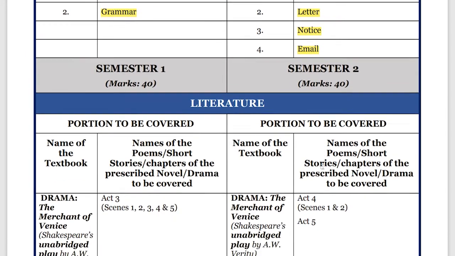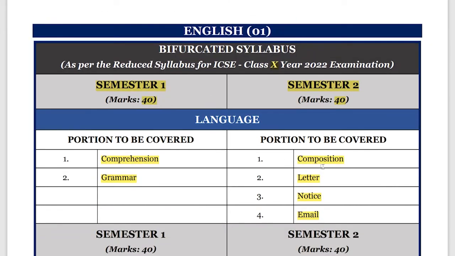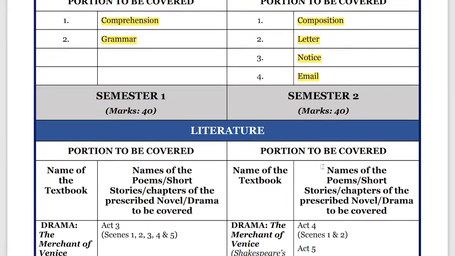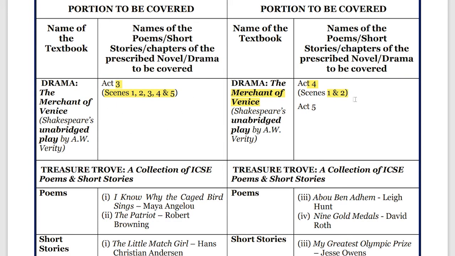Next, this is the language portion that we have done. Next we will have the literature part. In literature, as I already discussed, you will have just three acts: Act 3, Act 4 and Act 5. Among these, you will have all scenes of Act 3 in semester 1, from Merchant of Venice. In semester 2 you will not have anything of Act 3, none of the scenes, you will just have questions from scene 1 and scene 2 of Act 4 and Act 5.